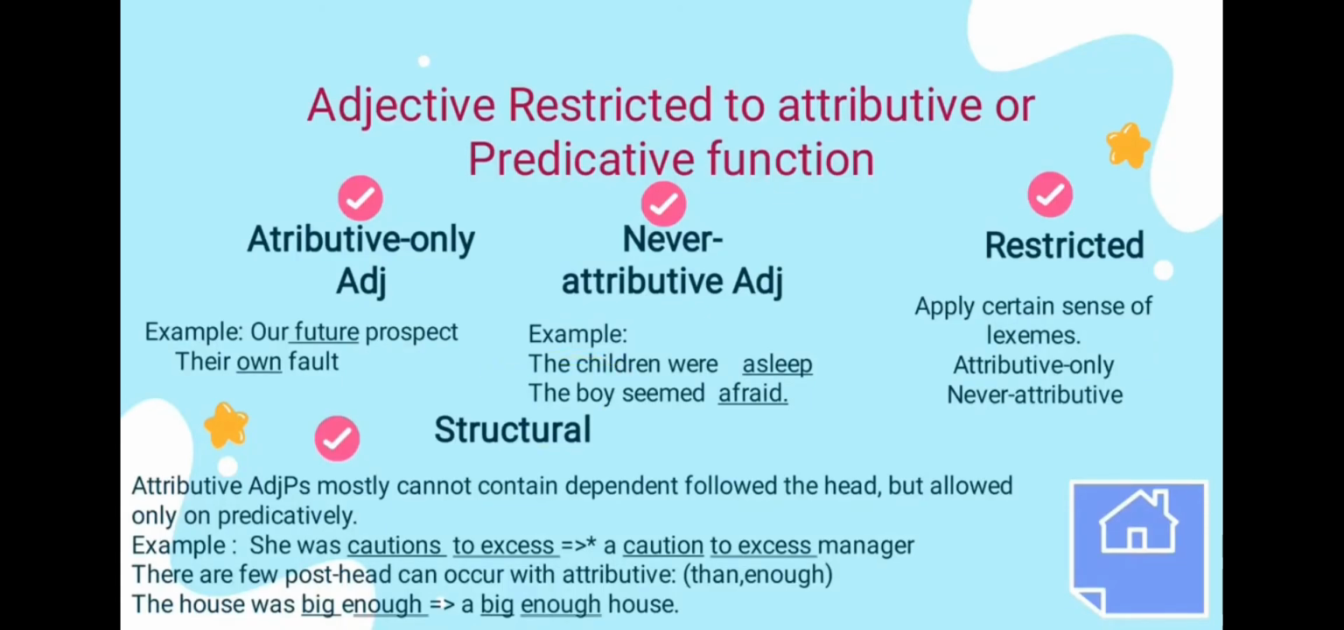And structural. Attributive adjectives mostly cannot contain dependents that follow the head, but this is allowed in predicative use. Example: she was cautious to access, and in attributive, a cautious to access manager. There are a few post-heads that can occur with attributive adjectives, in and enough. For example, in enough: the house was big enough, and in attributive, a big enough house. Enough is allowed quite generally after gradable adjectives.